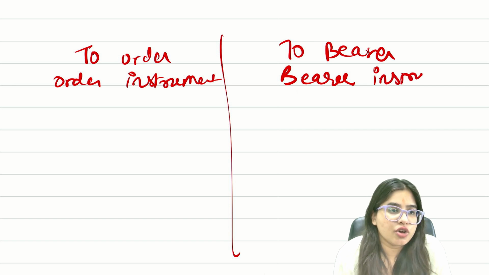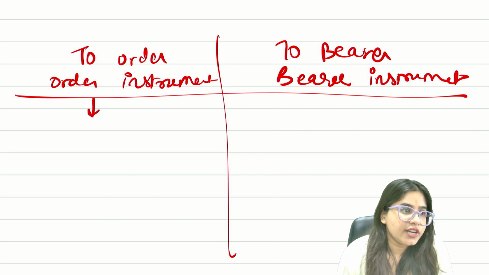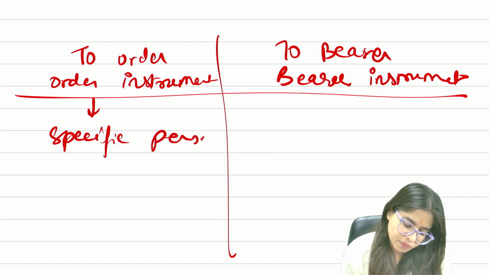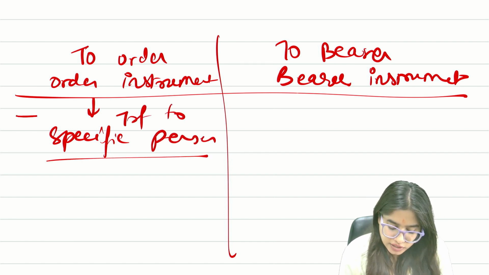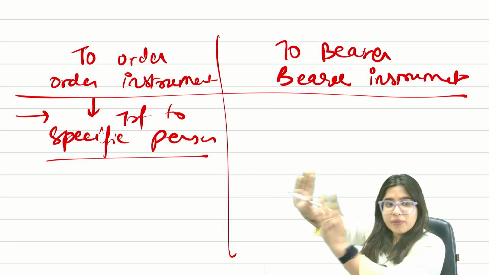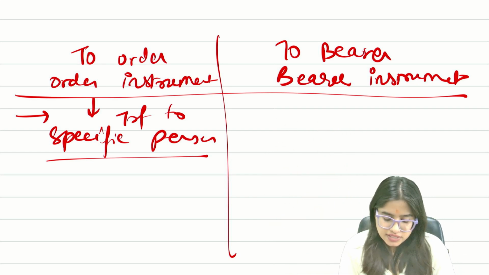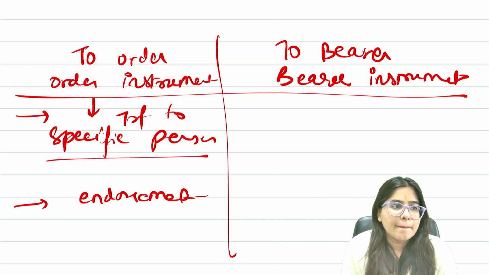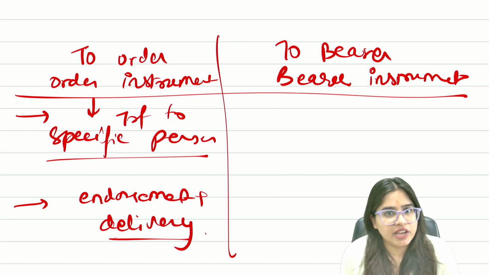Guys, when we say it's an order instrument, it means you are giving it to a specific person. You are transferring it to a specific person, for example, I am transferring to Mr. Ram. Pay to Mr. Ram. And this is transferable only by endorsement plus delivery. Endorsement plus delivery. Are you understanding?